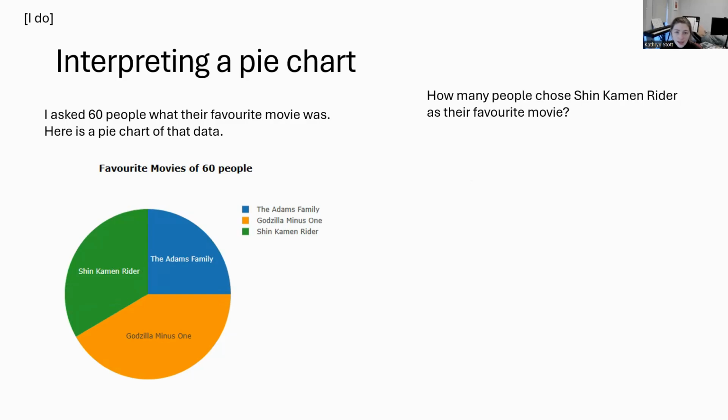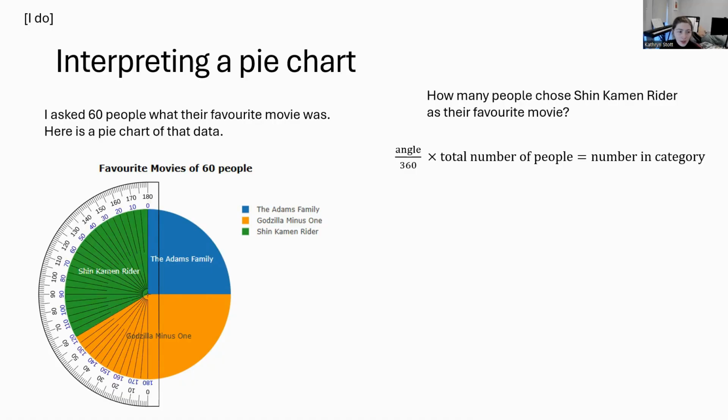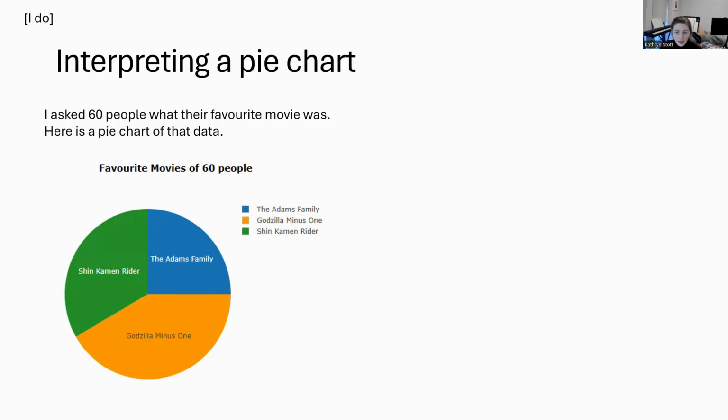Let's see how many chose Shin Kamen Rider as their favorite movie. So we're going to write out our formula, which is angle over 360, because there are 360 degrees around a point, multiplied by our total number of people. My angle is 120 because I start on the 0, follow it all the way around to the 120. How many people did I ask? I asked 60 people. I'm now going to substitute my numbers in. So angle over 360 is going to be 120 over 360, then multiplied by 60 itself, which is going to be 25.